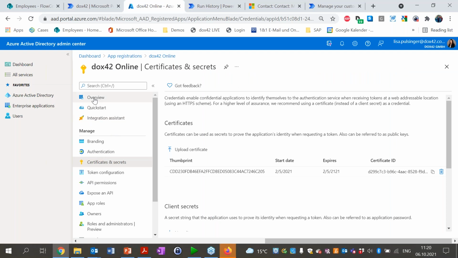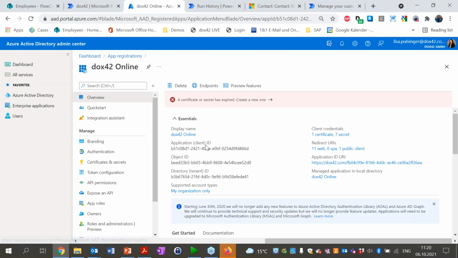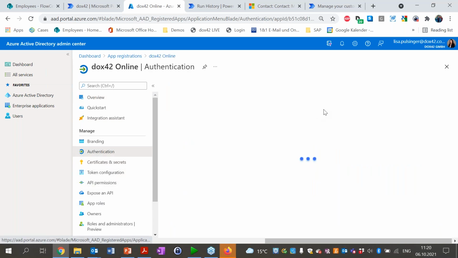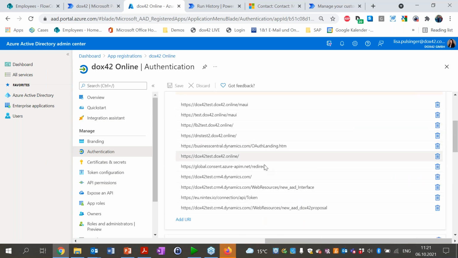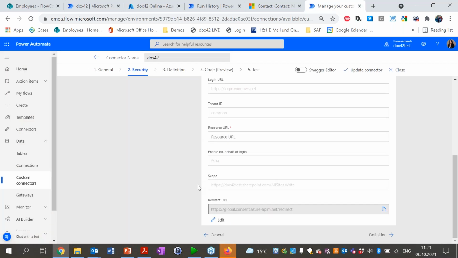That's basically all the information we have here: the app ID, the tenant ID, the client secrets, and in the authentication tab, we also have this redirect URL added. That's what you need to do within the setup.